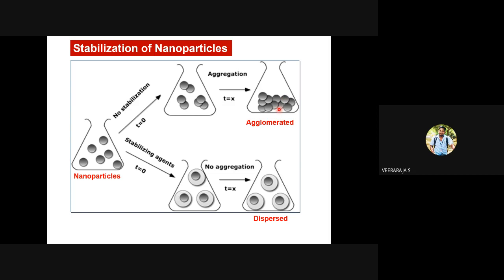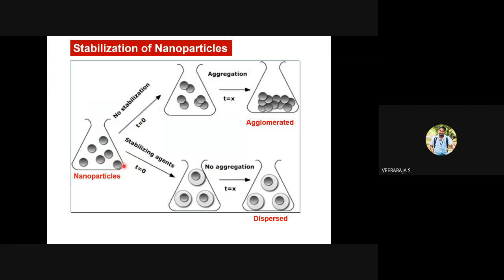This is agglomerated particles. This is highly dispersed particles. And with respect to time, it gradually aggregates or agglomerates. Aggregation leads to agglomerated particles at a certain time if you don't have stabilization. But if you have a stabilizing agent, so what is a stabilizing agent?